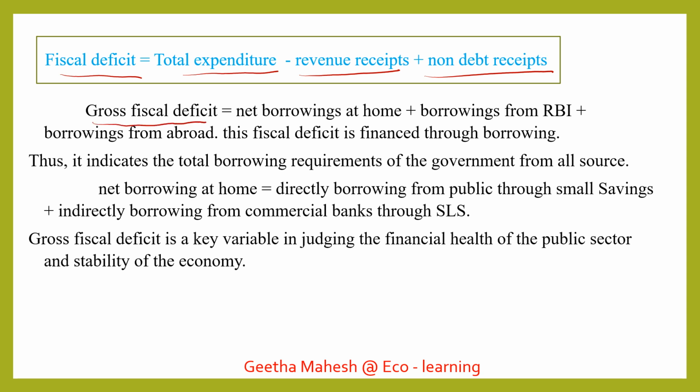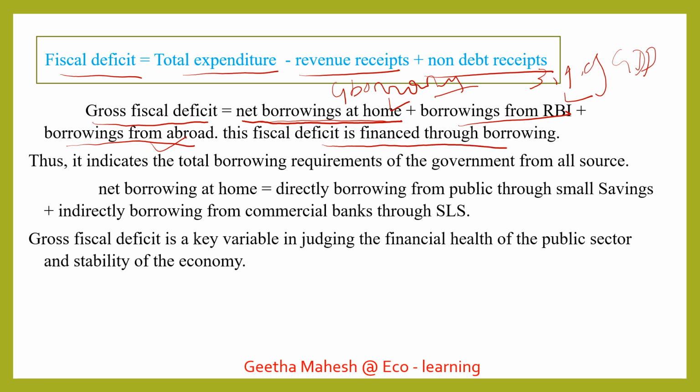So how will you calculate gross fiscal deficit? Gross fiscal deficit is equal to net borrowings at home. The government will borrow, right? I told you the government is going to borrow. What is the shortage? 3.9% of GDP. Now they have to raise funds. How will they raise them? They will borrow at home. Net borrowings at home, borrowings from RBI and borrowings from abroad. So your gross fiscal deficit includes borrowing at home, borrowing from RBI and borrowing from abroad.